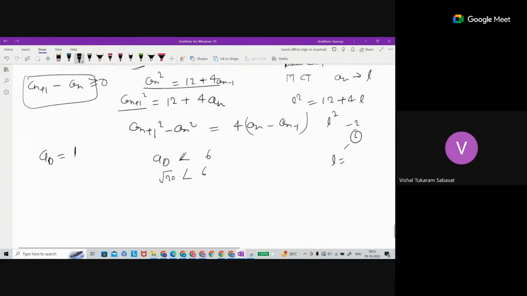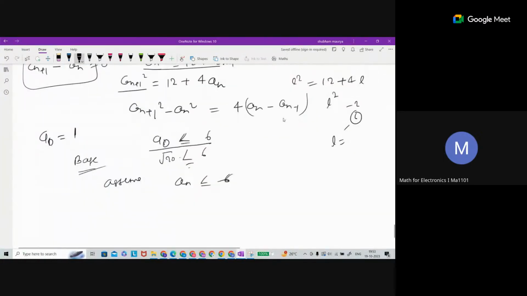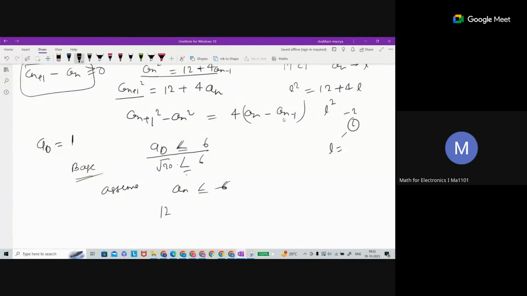Yes, sir. So, 5.29. Induction. For the initial stage, the base case is true: assume for a0 it is true. Now assume that this is true for a_n also, less than 6, or even less than or equal to, keep that. Now what can you do? You can multiply both sides by 4. This is less than 24, right?